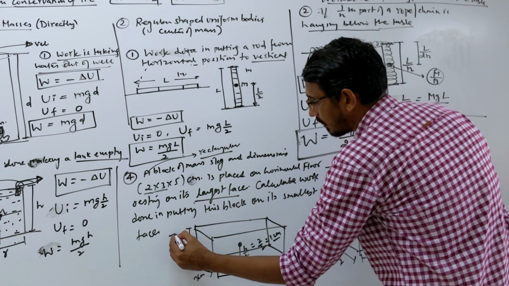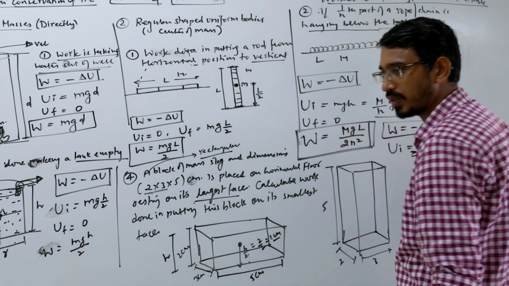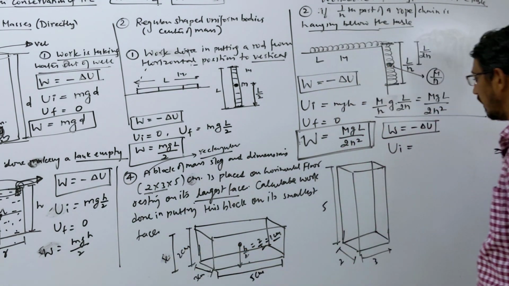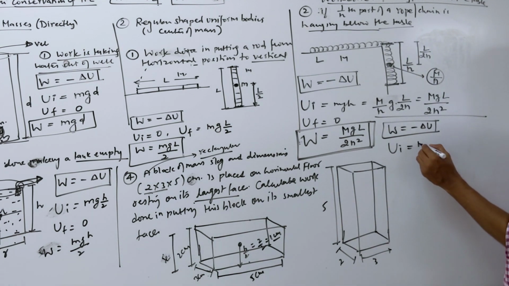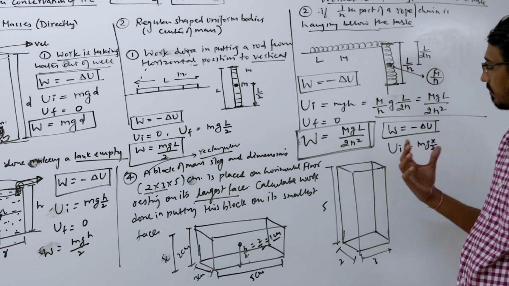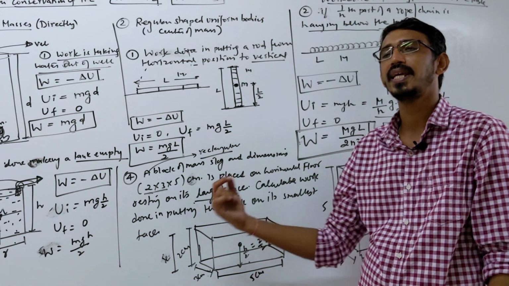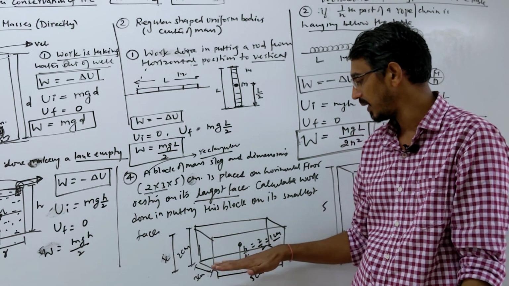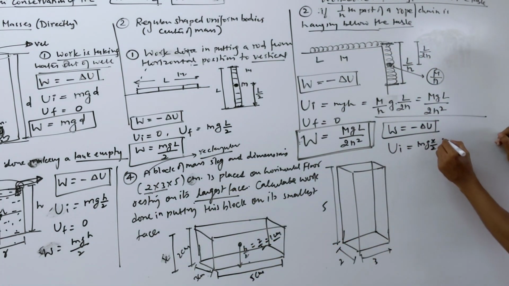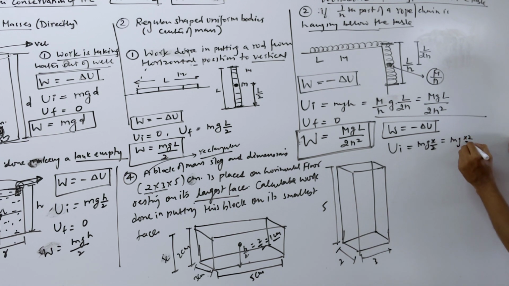To understand, you can give it some name h, okay? Or let's say x, that's easier. So what is the answer? mgx by 2 will be the answer, right? This is the initial potential energy in this block. We are taking the center of mass of this block because mass is varying from here to here, everywhere there is mass. Okay, so mgx by 2, mg is okay, and x is 2 by 2, so it will become mg.